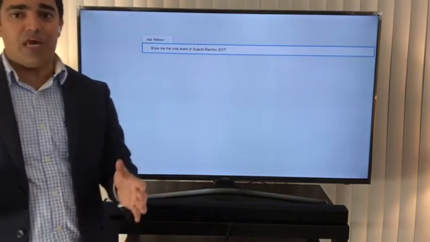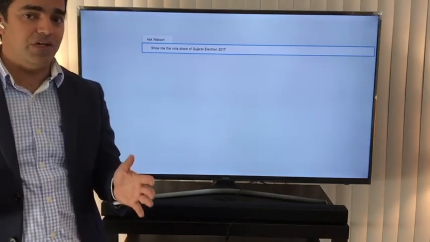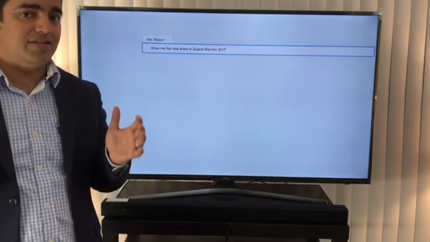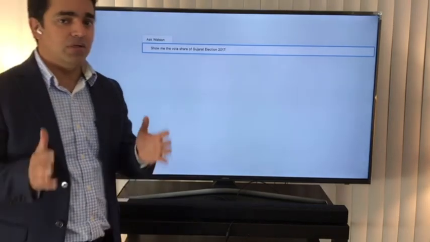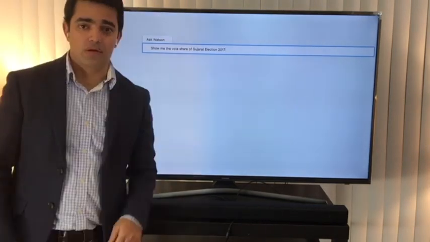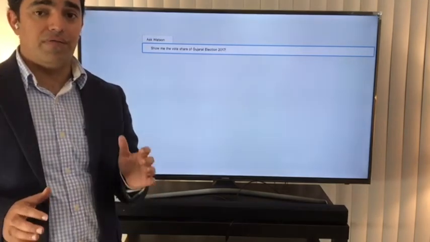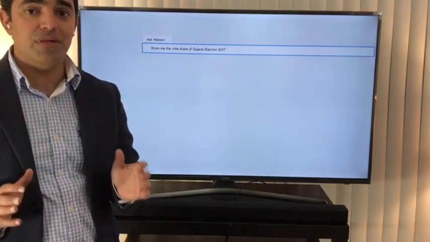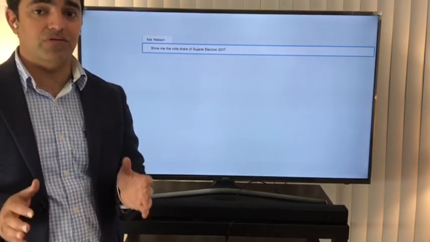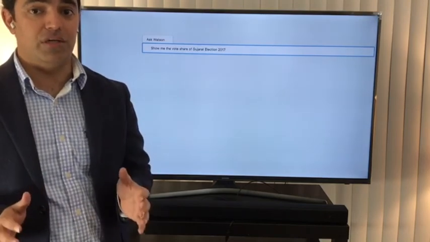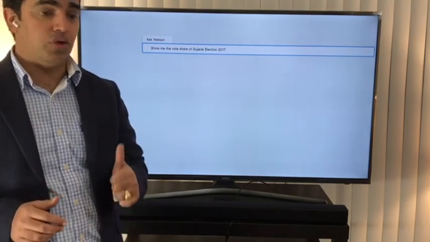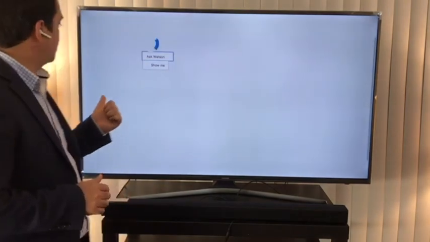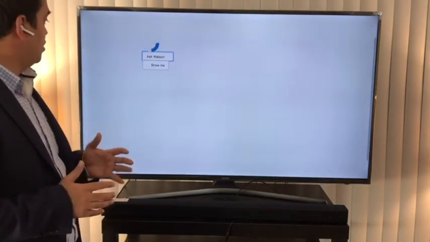Alright guys, now it's time to show the result. I know you have been waiting for a long time. Now let's see what machine learning says about Gujarat election 2017. We asked Watson a simple question: show me the result of Gujarat election 2017 in terms of vote share. Let's see what it shows. It will take some time to process the data, and then we'll have some results here.